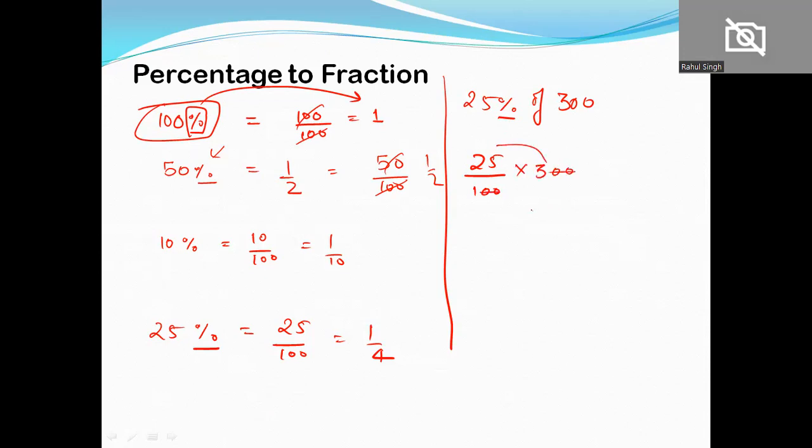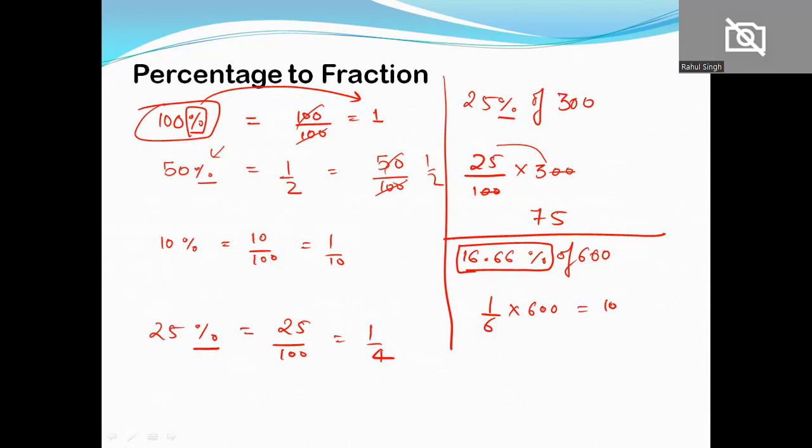25 multiplied 3, 75. But don't do this thing when you get 16.66% of 600. This will complicate the situation. Instead of this, we can directly use इसकी जगह पे 1 by 6 of 600. We get 100. If you convert fraction of 16.66%, it will get complicated and too much calculative. So try to avoid. Okay, let's take next slide.